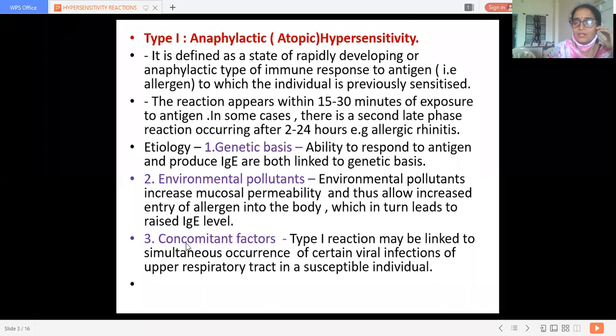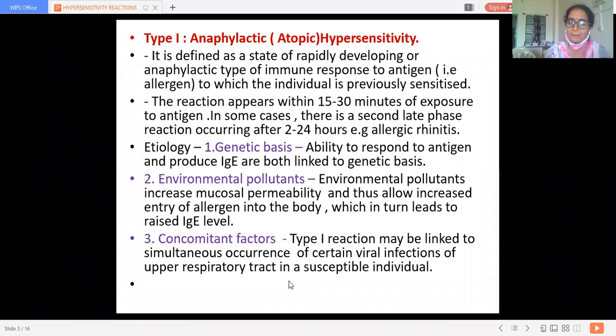Then the third etiological factor is concomitant factors, that is, type 1 reaction may be linked to simultaneous occurrence of certain viral infections of the upper respiratory tract in a susceptible individual. Okay, if the person is susceptible to that particular allergen or virus, and there is simultaneous viral infection, then this type 1 hypersensitivity may develop in that person.